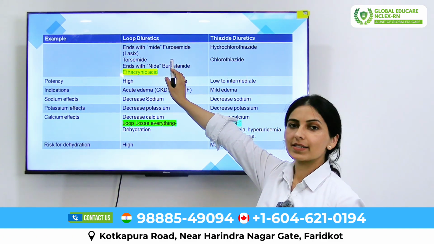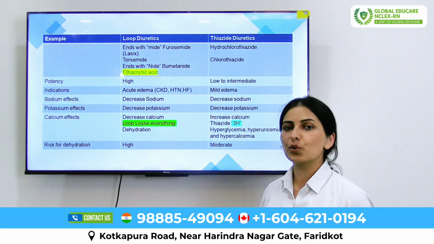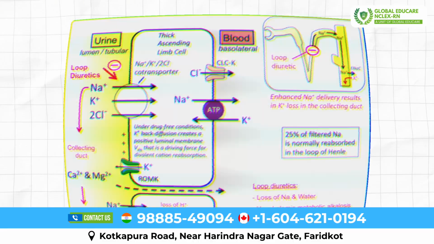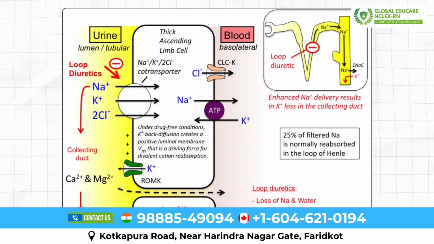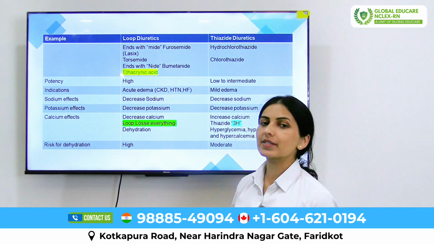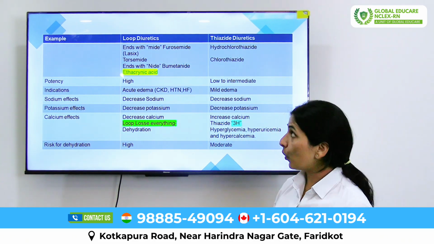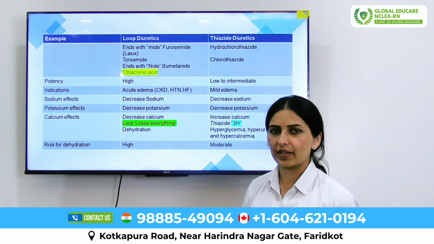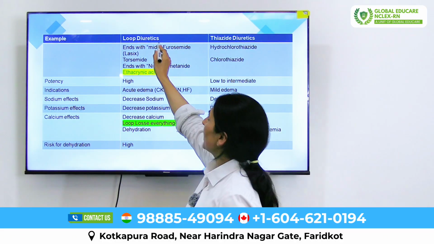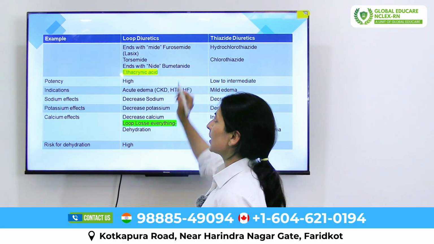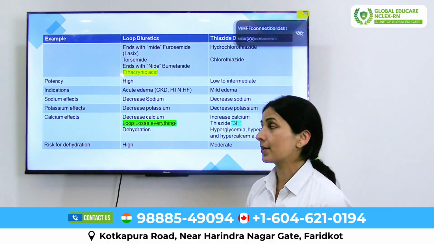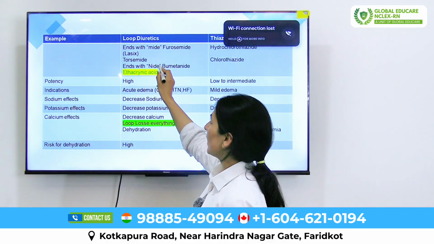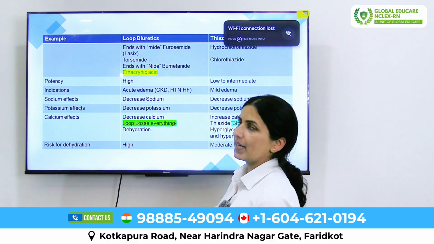So first we'll discuss the difference between loop diuretics and thiazide diuretics. Loop diuretics: the drugs that end with mide or the drugs that end with nide both come under loop diuretics. It's an easy way to remember. Mide, for example, furosemide and torsemide, and nide, for example, bumetanide.